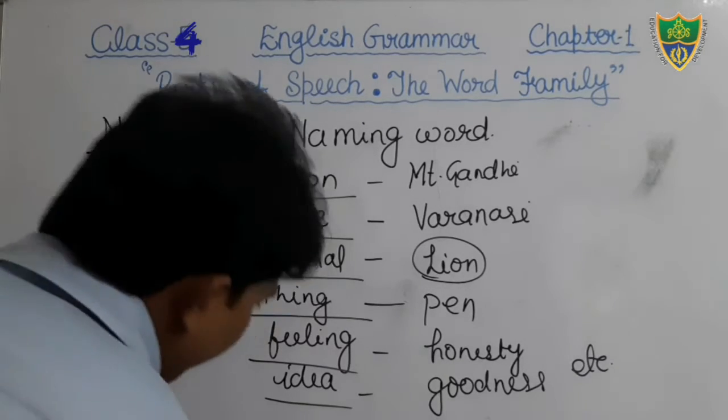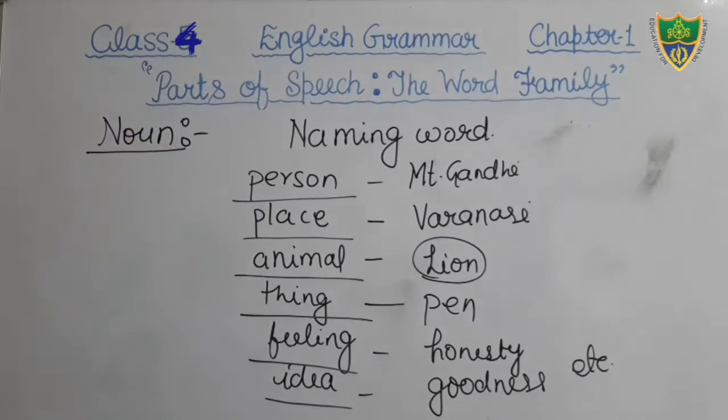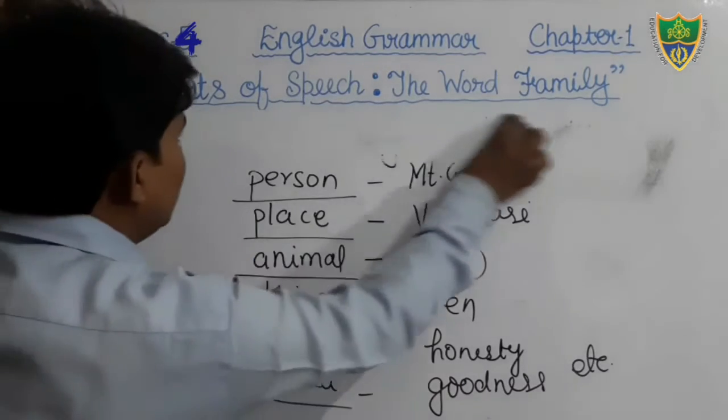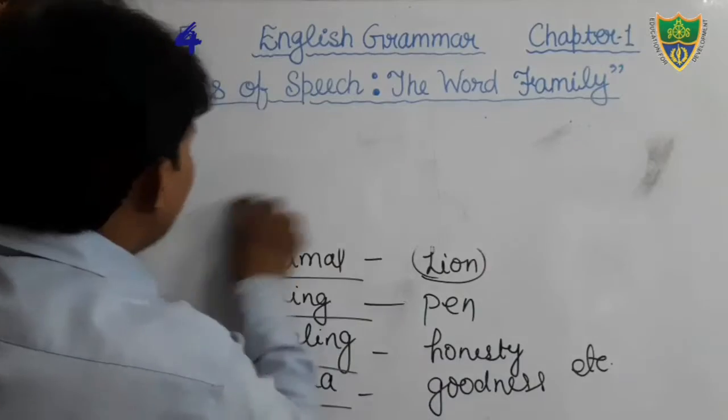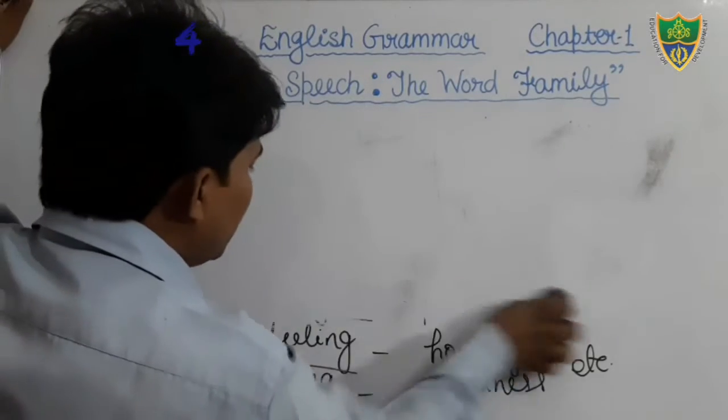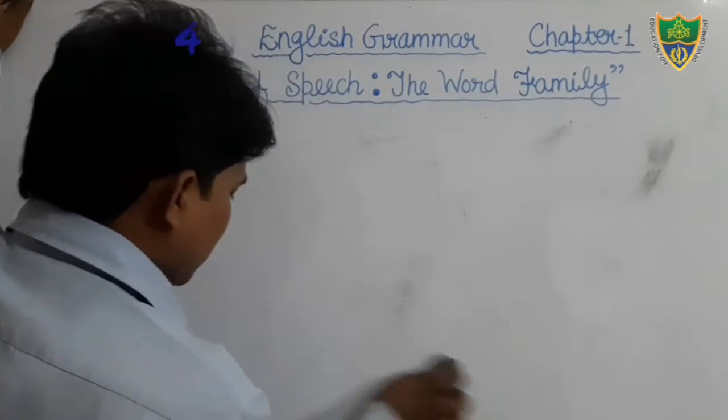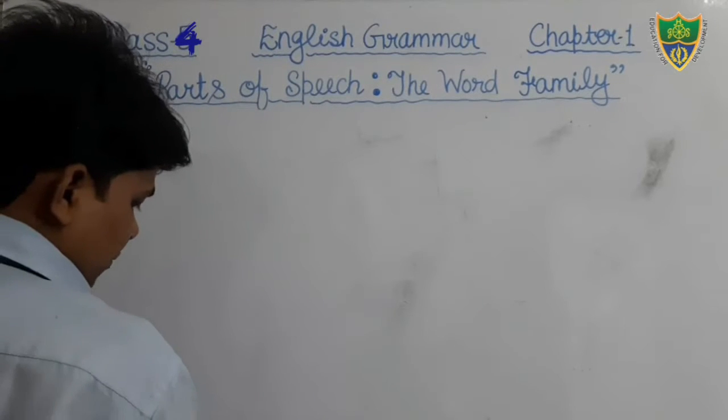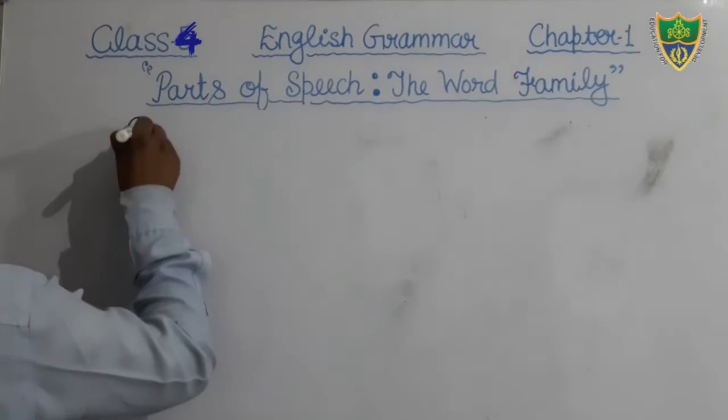Okay, students, now we will discuss another part of speech, that is pronoun. Okay, just come to the next topic. What does pronoun mean? Just see.